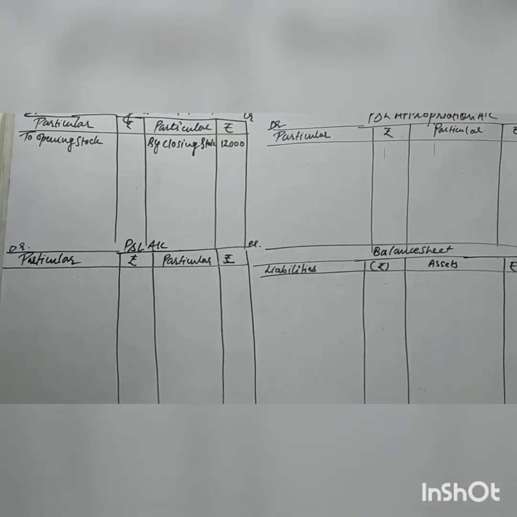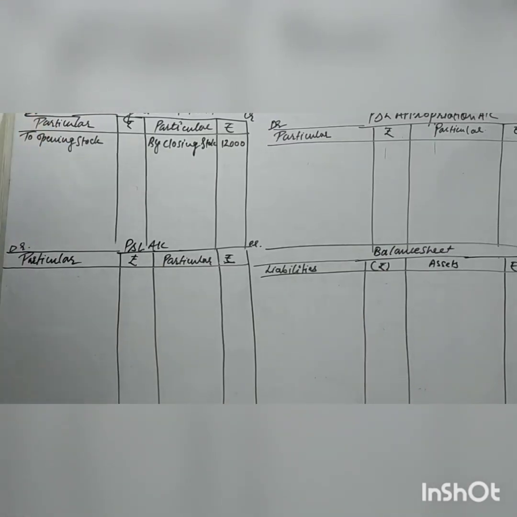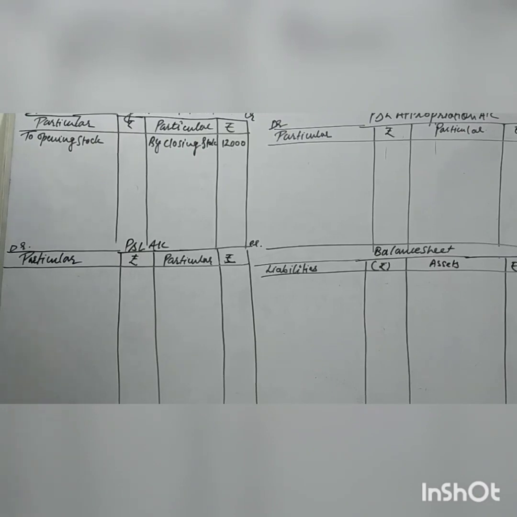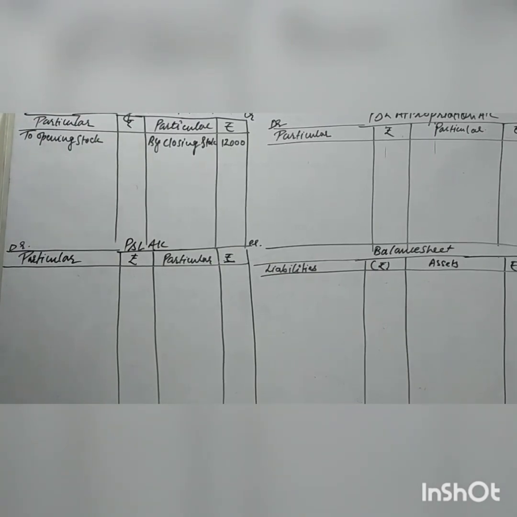Next is the third adjustment, outstanding stationery expenses rupees 500. You know outstanding stationery is our indirect expense, so it will come to the P&L account.